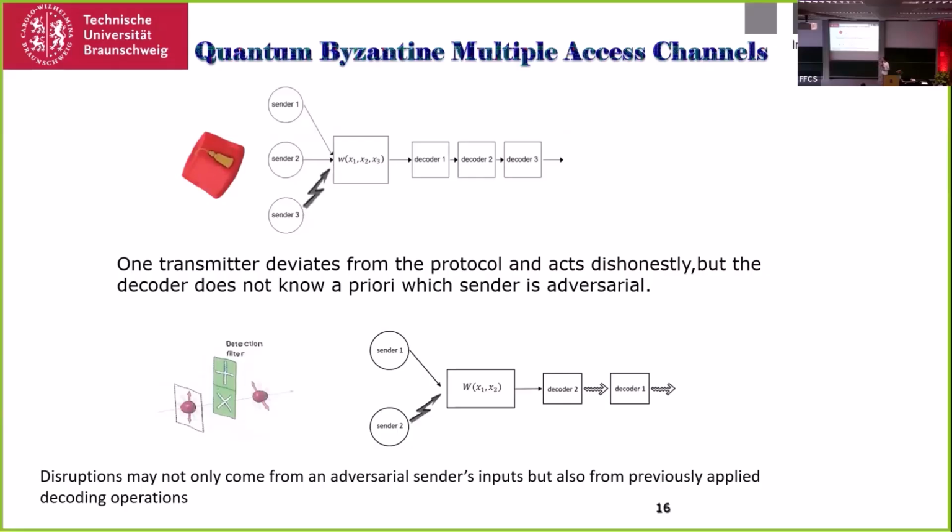Just to present one of them: not only can the channel noise destroy the message, but if you, for example, first decode the adversary's message, then you can destroy the message by the decoding operator. So this shows that the quantum network is much more sensitive to uncertainty.